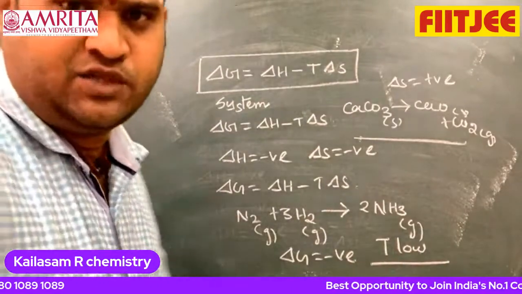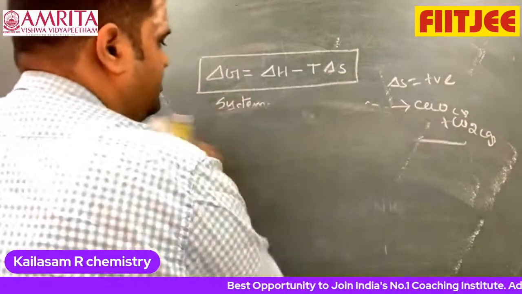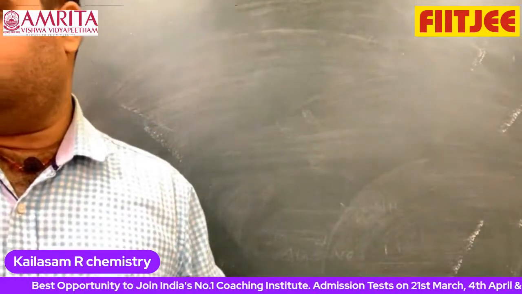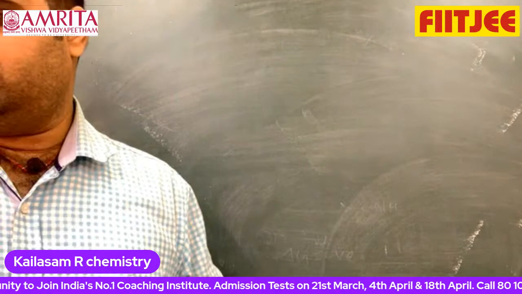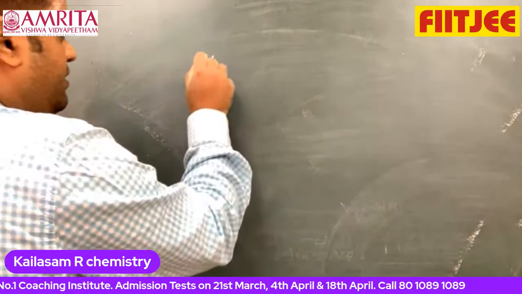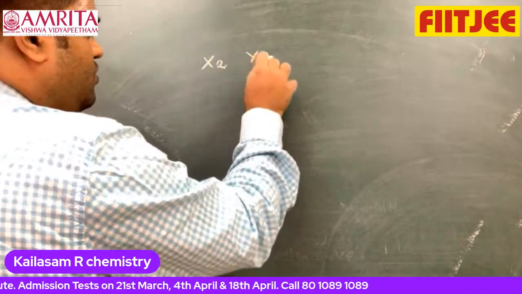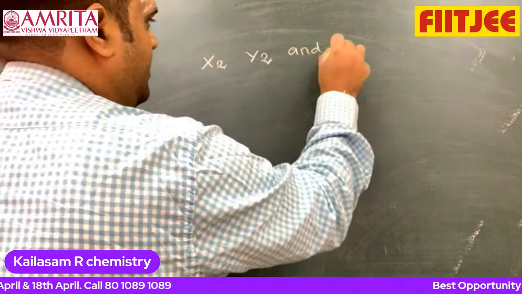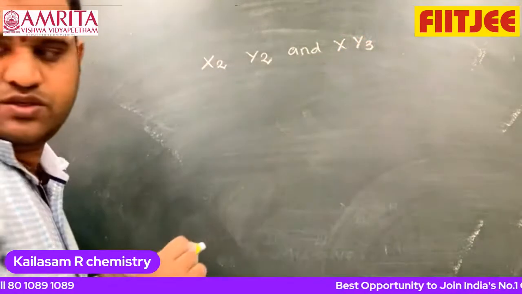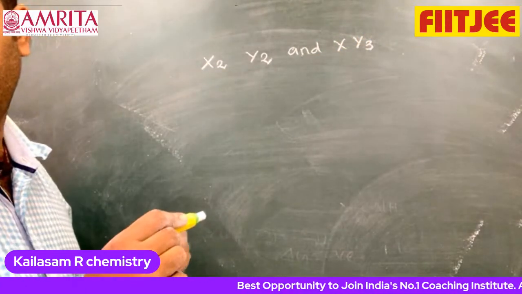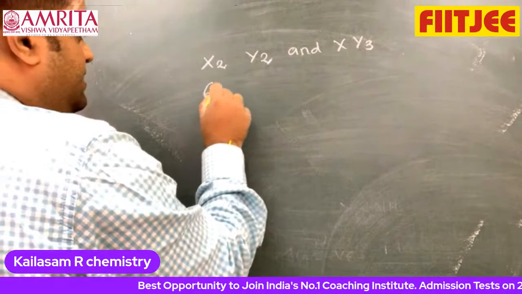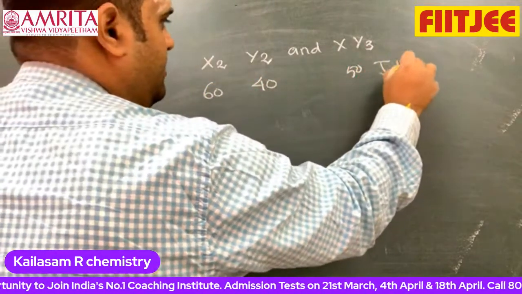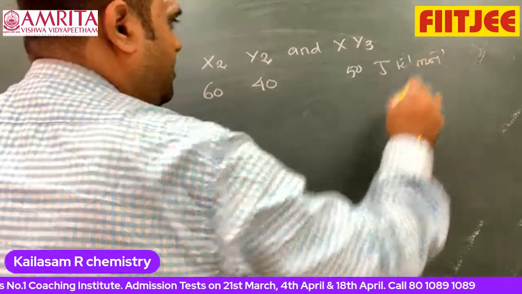There are 2 questions I'll discuss with you. One is a very simple question. What is the question? They have given the standard entropies of X2, Y2 and XY3 as 60, 40, 50 joule per Kelvin per mole.